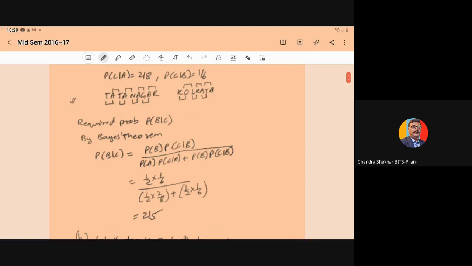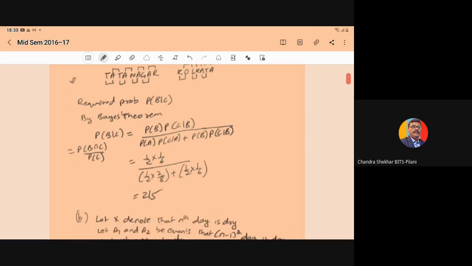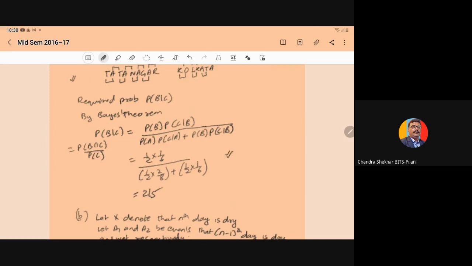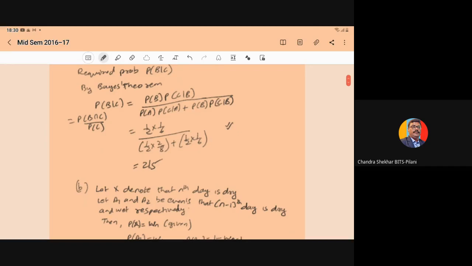By the Bayes theorem, probability of B given C can be written as probability of B intersection C divided by the probability of C. By the total probability, P of C can be written as P of C given A into P of A plus P of C given B into P of B. And the numerator, P of B intersection C, can be written as P of C given B into P of B. So you put the values of P of B, P of C given B, P of A and P of C given A, and you will get the required probability 2 upon 5.